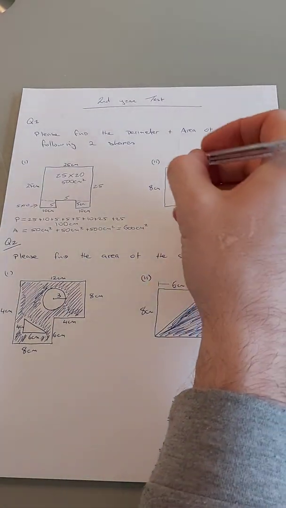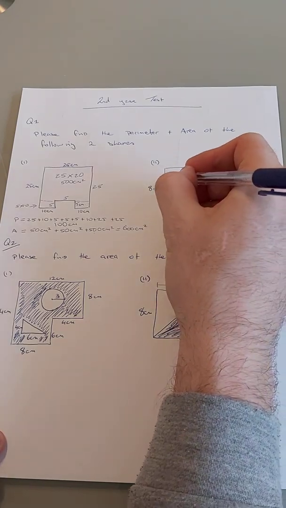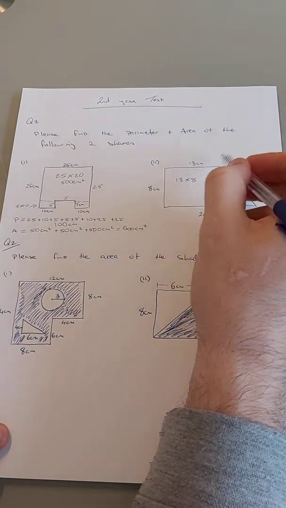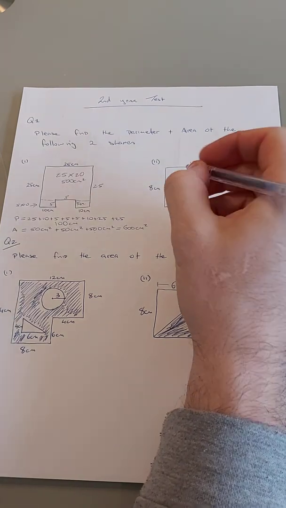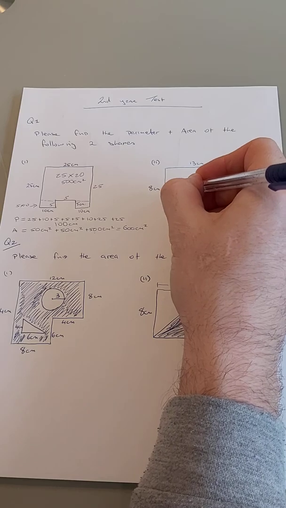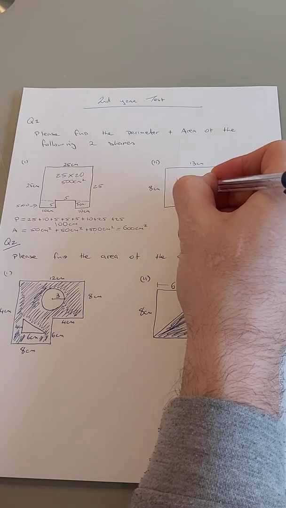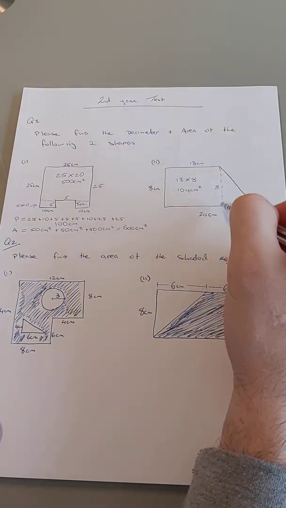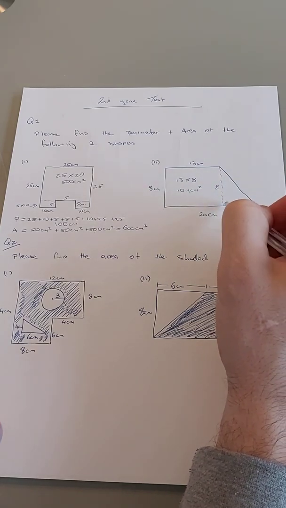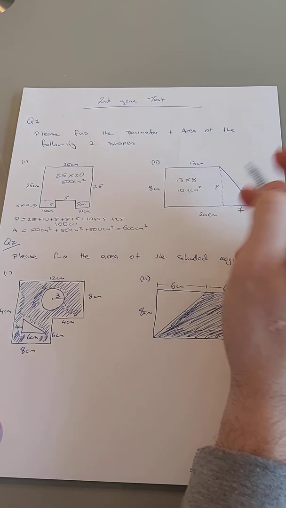So for the rectangle, the area of the rectangle, it's 13 by 8. All right, this one here. So 8 tens is 80, 8 threes are 24. That gives us 104 centimeters squared. And then the area of a triangle is half the base by the perpendicular height.